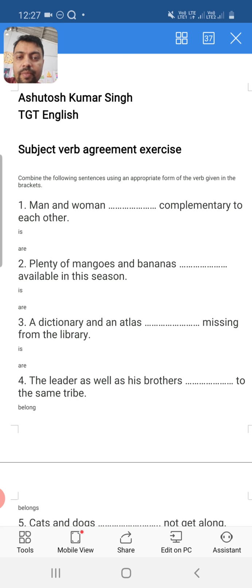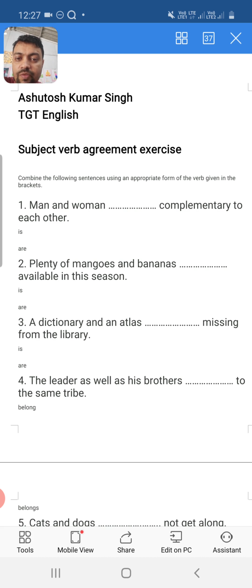Subject verb agreement. In the last class, we had a discussion about the rules of subject verb agreement. In this video, I am going to talk about an exercise based on subject verb agreement. So let's begin. Combine the following sentences using an appropriate form of the verb given in the brackets.